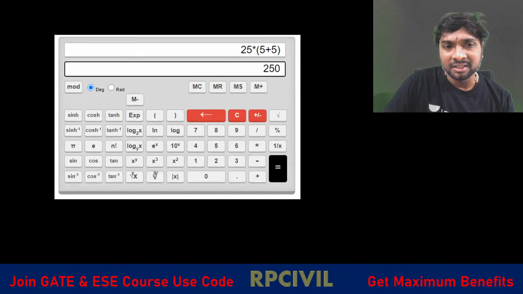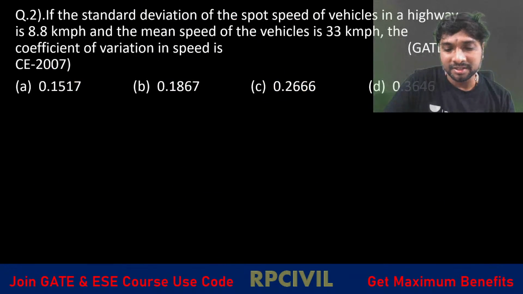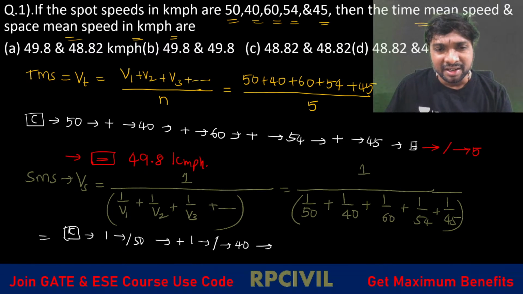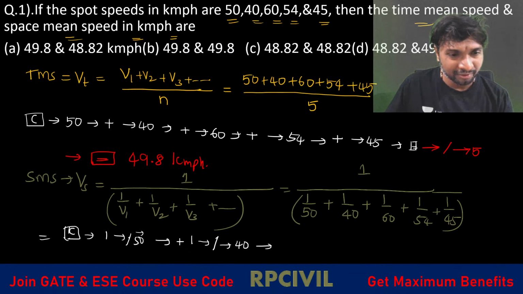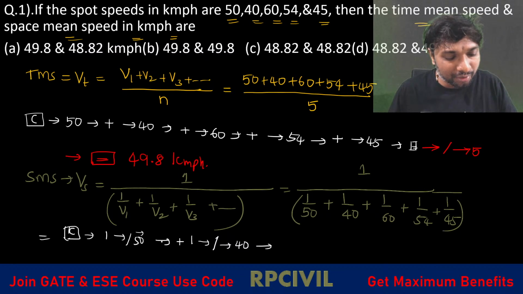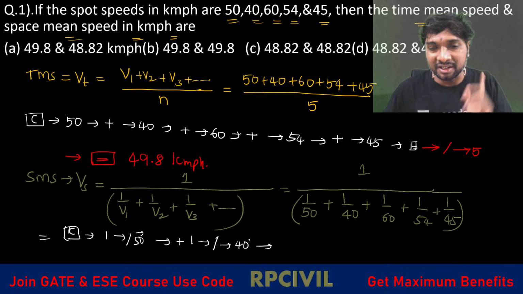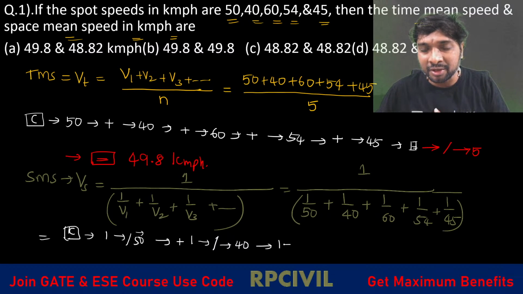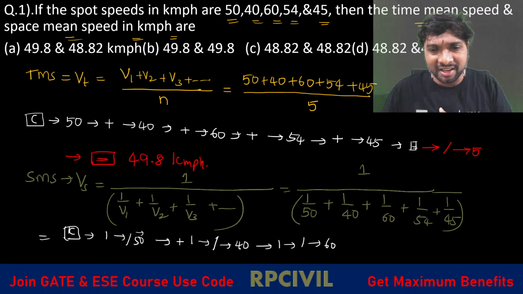So you may get a doubt there. What is the doubt? Sir, if you enter like this, will it calculate 50 plus 1? No. First it will calculate 1 by 50, the division operator. After this division operator only, it will go for the plus operator. Is that clear? If you are thorough with the BODMAS rule, you can identify whether it is correct or not. After that 1 by 40, next you enter 1, then the divided by symbol, then 60. Then the plus comes after this.